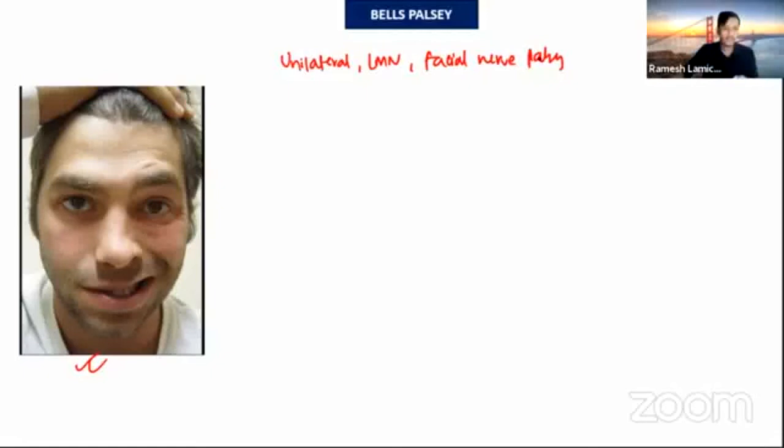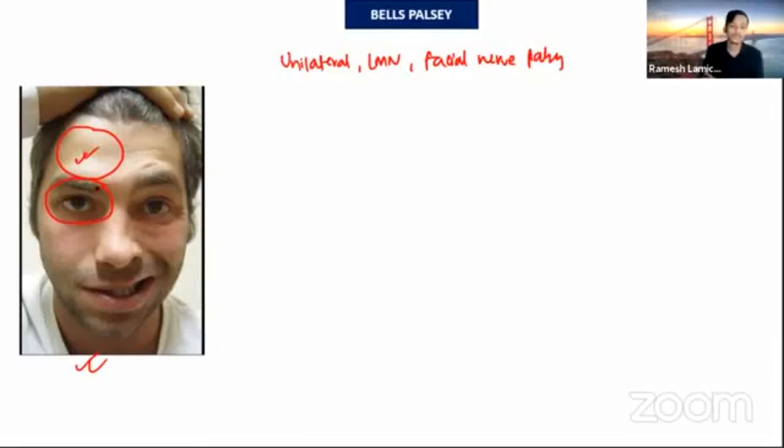Clinically, the patient will have an affected side; the right hand side of this patient is affected. There is loss of wrinkling, and whenever the patient closes the eye, there is incomplete closing of the eye, so the patient is not able to close the eye totally.